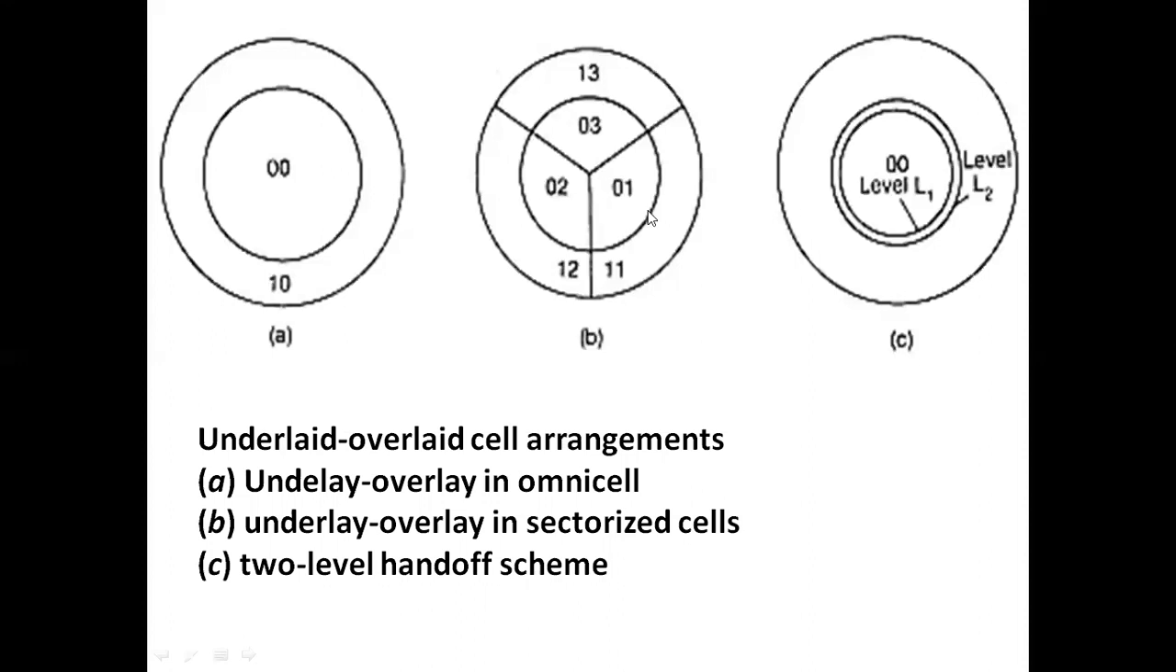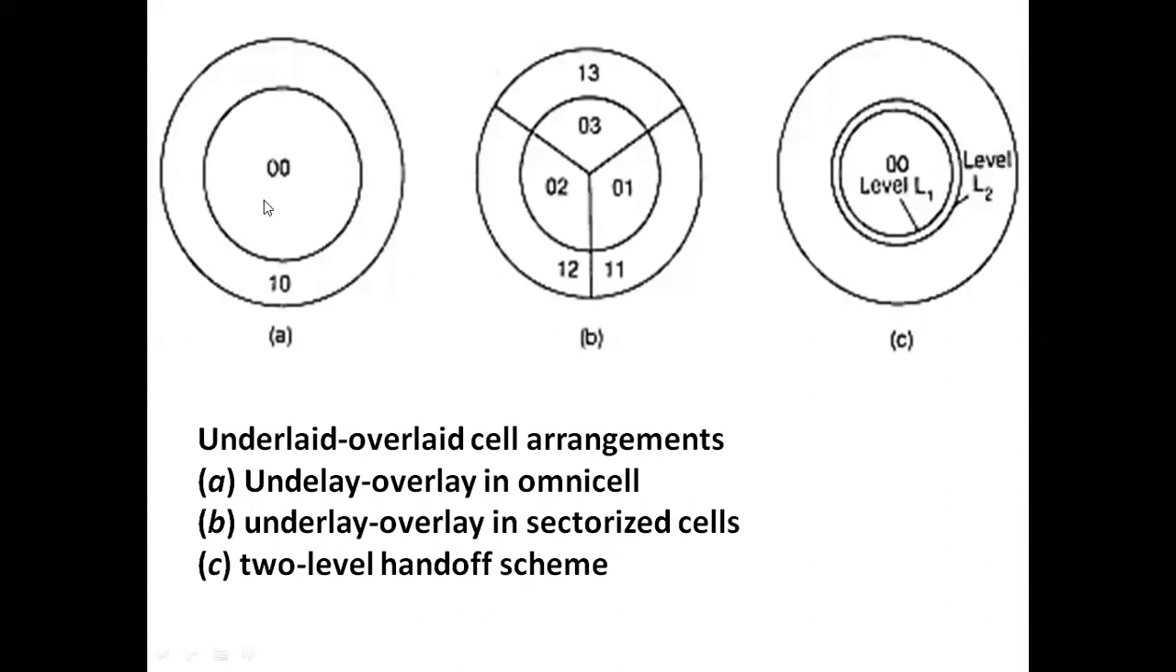So if you are following some 60° or 120° sectoring, then we must install a directional antenna. This is the underlay overlay method, whenever we are using a directional antenna. And the third one is two level handoff. That means whenever we are using handoff, how the handoff is performed by the use of level 1 and level 2. So this figure represents the two level handoffs.